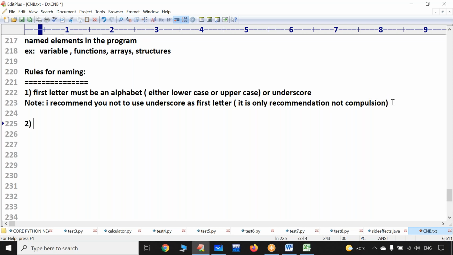Now from the second letter onwards, it may be alphanumeric. Sir, from the second letter onwards, no restriction, nothing. It may be an alphabet or it may be a digit also. From the second letter onwards in the name, you can use an alphabet, and you can even use a digit also.